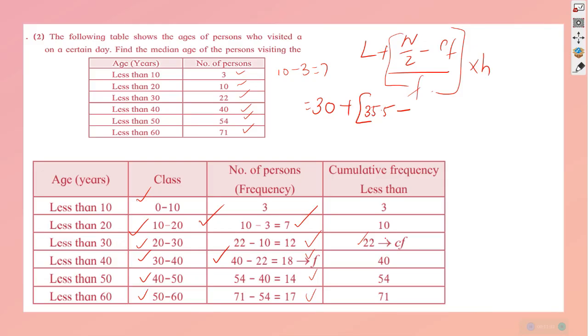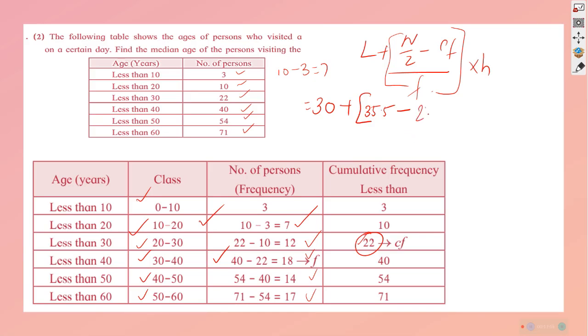we have to calculate, and it happens to be the cumulative frequency of the class preceding the median class. We have got the median class over here, so the cumulative frequency preceding is 22.